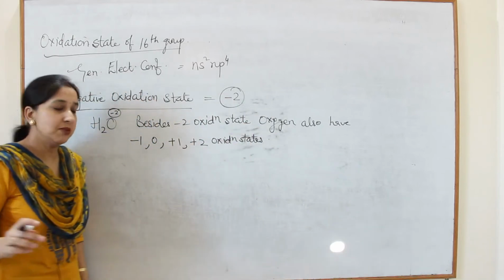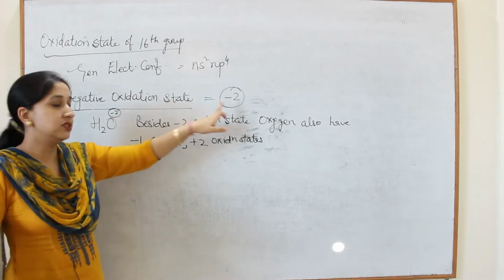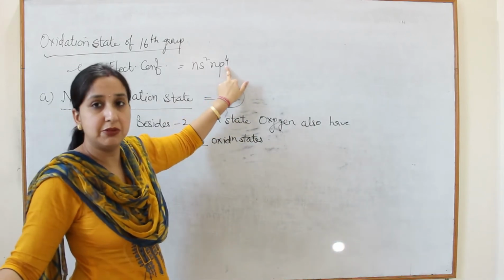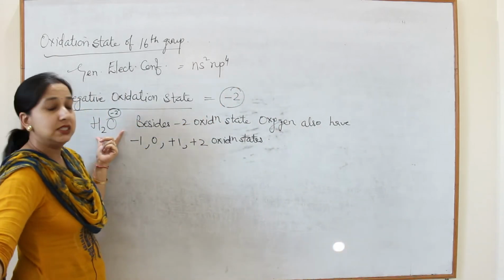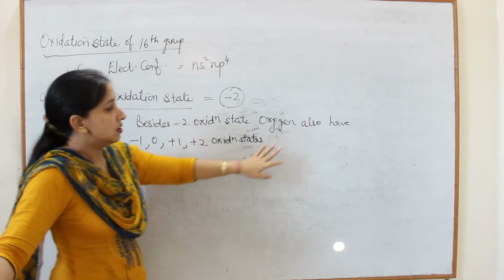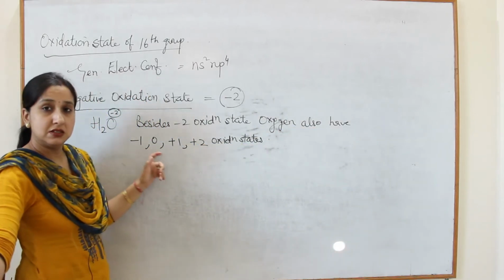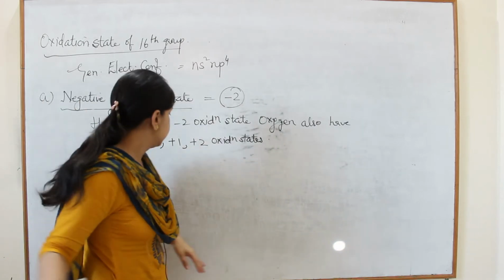So this is very important. Their common oxidation state is -2 because all the members of 16th group are deficient by 2 p electrons. Besides -2 oxidation state, oxygen also has -1, 0, +1 and +2 oxidation states.